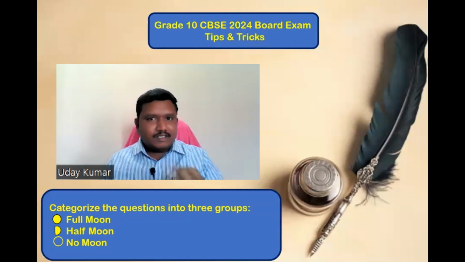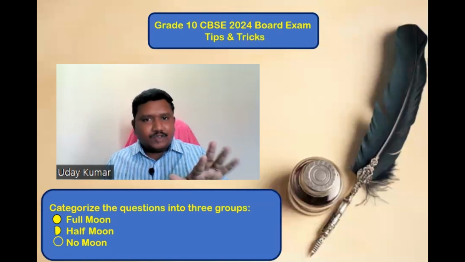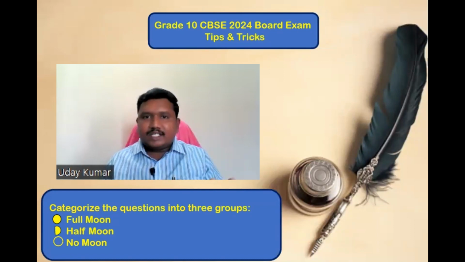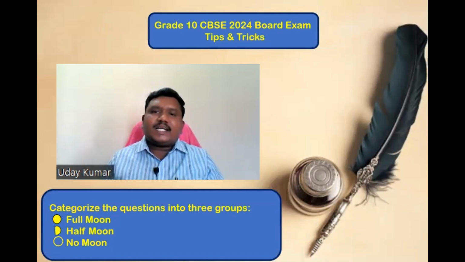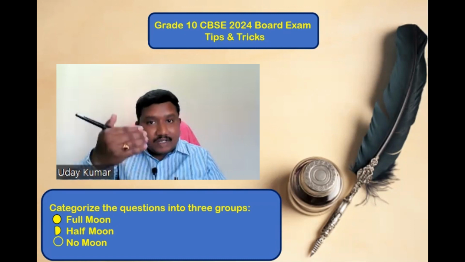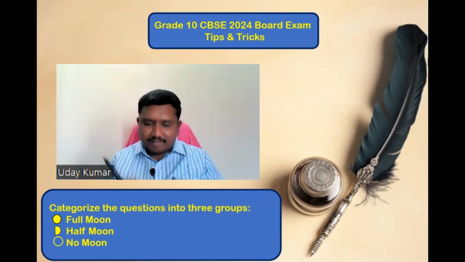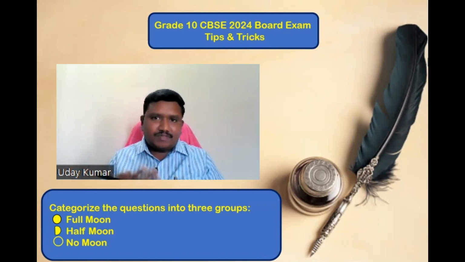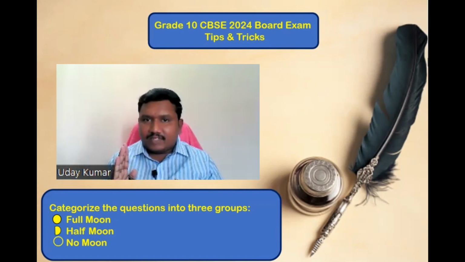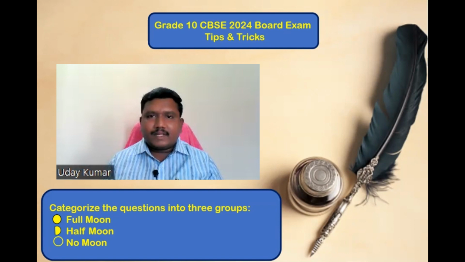If you are thorough with that, full moon; partially you know, half moon; you don't know anything about it, no moon. So categorize the questions into three groups when you are reading the paper itself. And start with the questions which are well known to you. After categorizing all the questions, after the 15 minutes, now you have categorized them into three groups. Now start with the questions which are full moons.